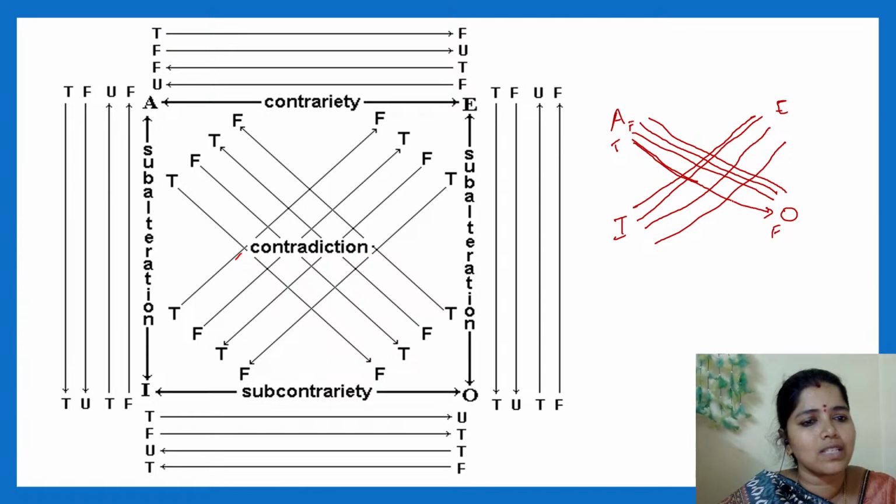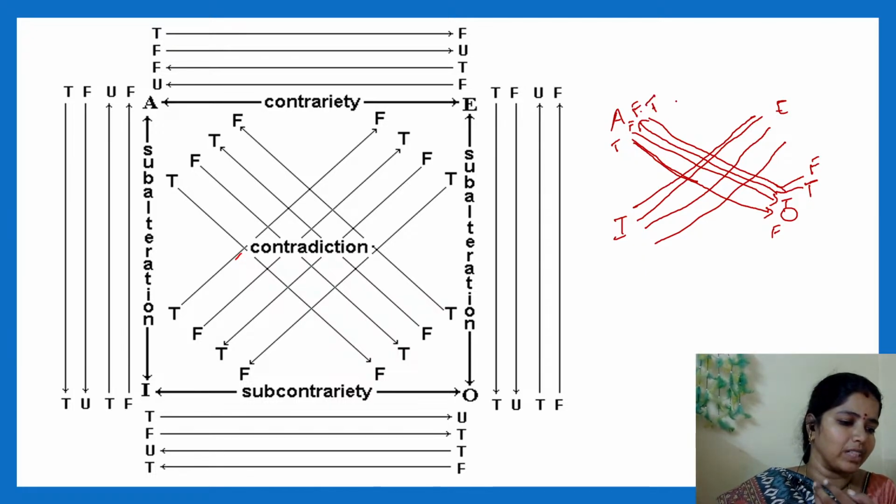If it is false, this will be true. When I go from down to bottom, if I say this point as true, this will be false. If I say this point as false, this point will be true.